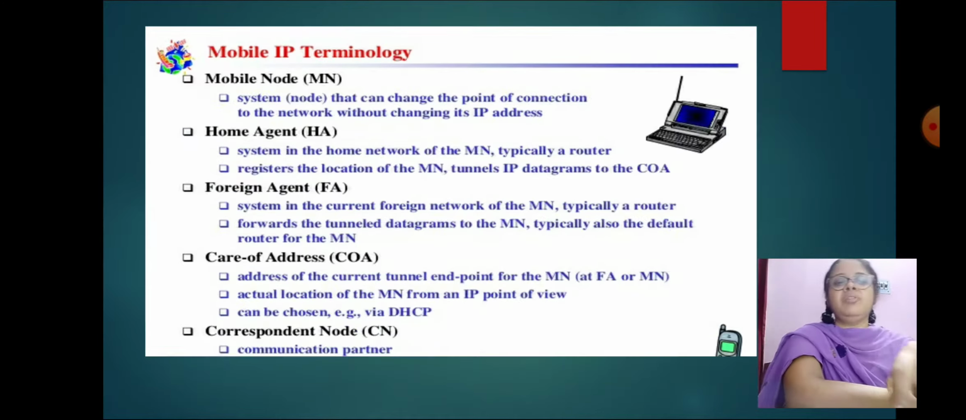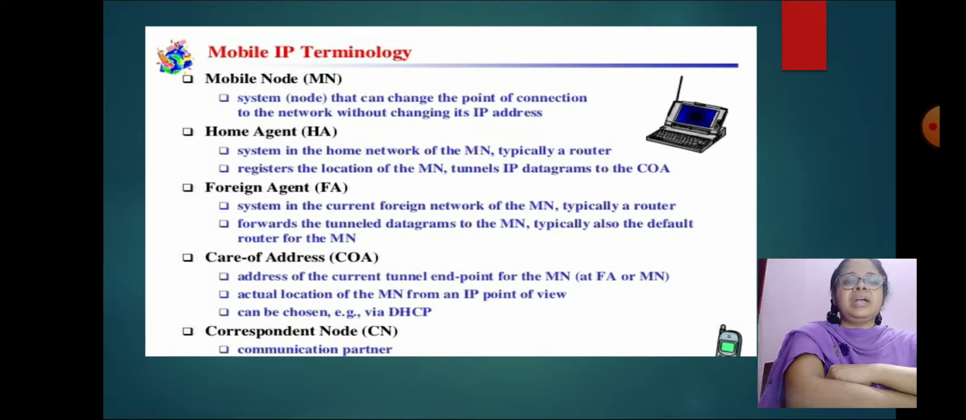Now, mobile IP terminology. There are certain terms which are used in mobile IP, and we should learn about all those terms. What are those terms? Let us read one by one. Mobile node, MN. It is the handheld communication device that the user carries, that is, a cell phone. A system or node that can change the point of connection to the network without changing its IP address.